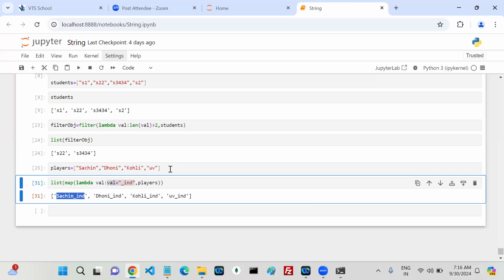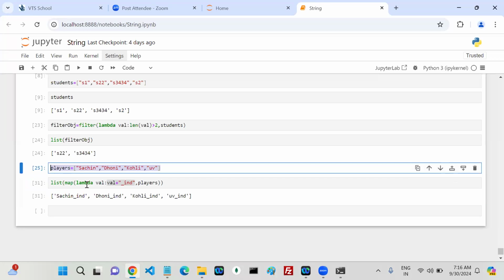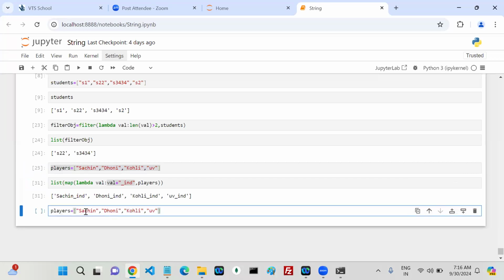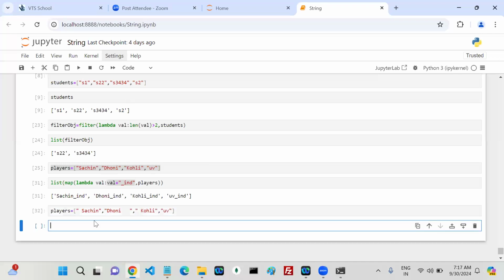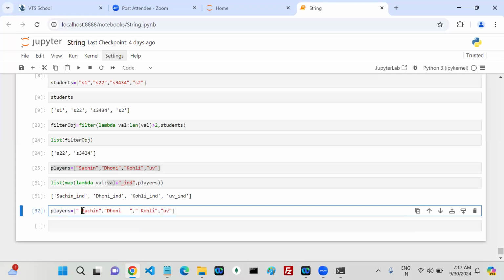Okay, then now my requirement is something like this. These are my players. Now the players have some spaces. Some have spaces at the start, some at the end, and some do not have any.